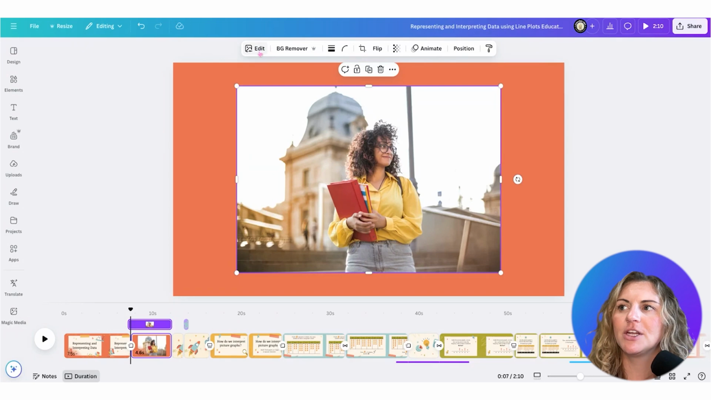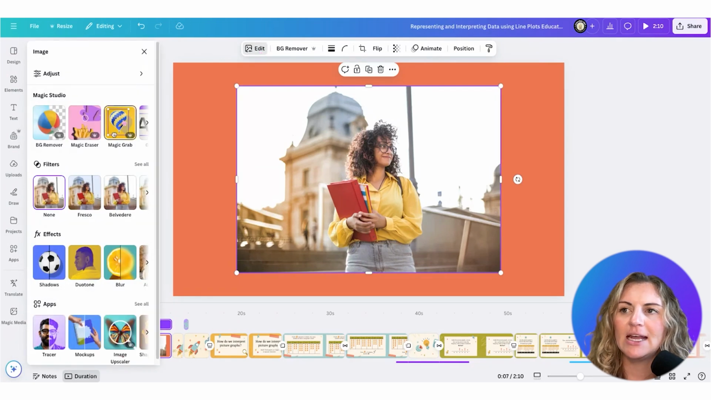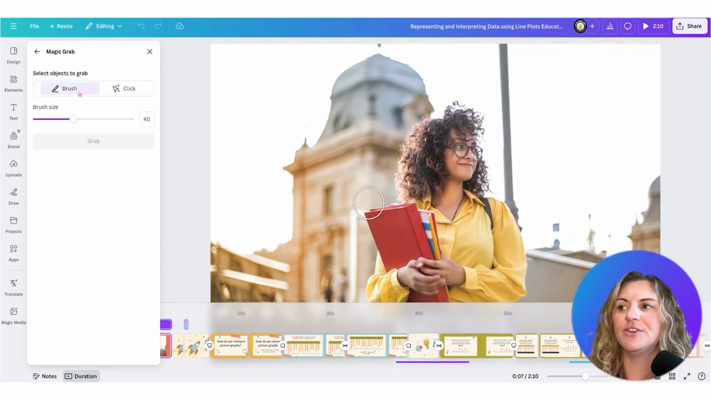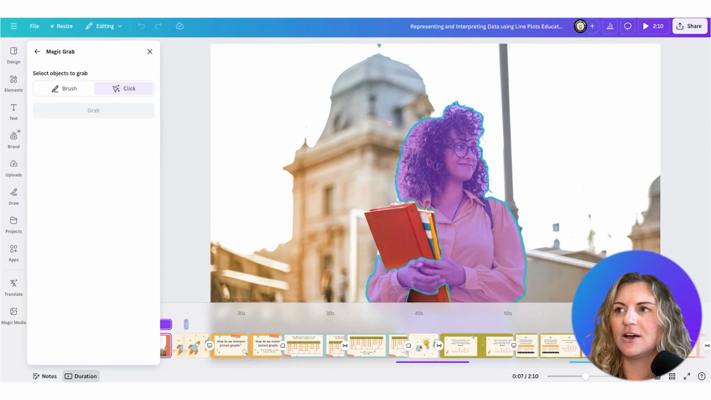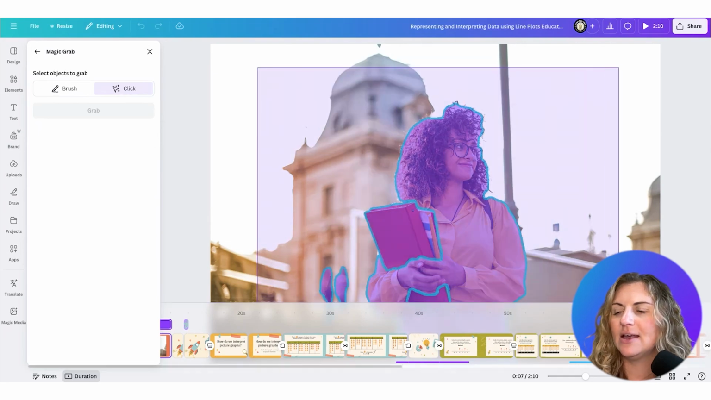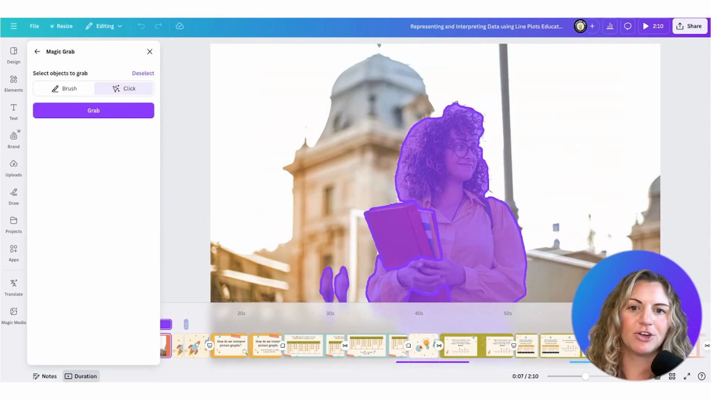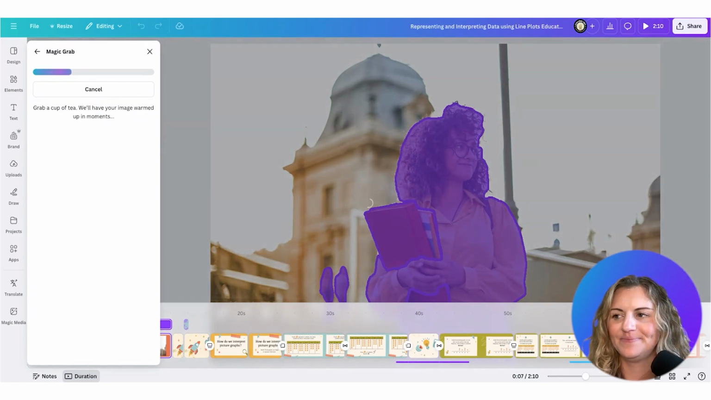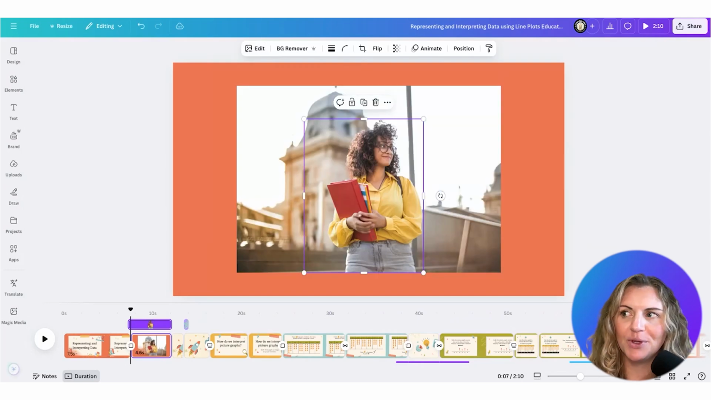And what I'm going to do is go to edit, and I'm going to go to magic grab. Now, in the past, you could either brush over what you wanted or you could click. Well, now you can drag and select, and you're able to grab multiple elements, multiple objects at once. So I'm just going to click on grab, and it will take a few moments. And now I can pull the woman out of the photo.